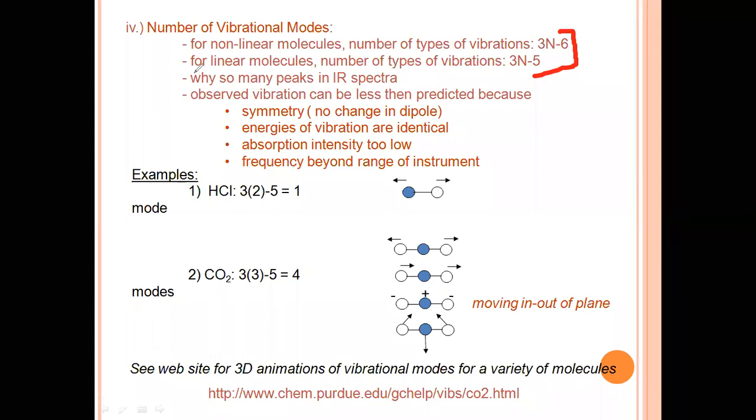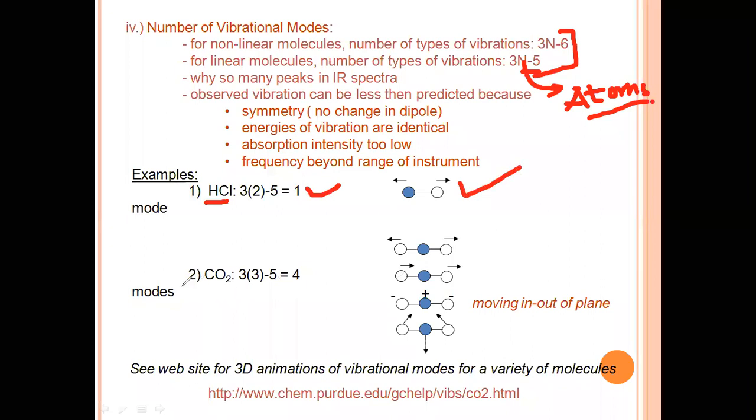So we are mainly concerned with the number of vibrations in non-linear molecules and in linear molecules. We have taken an example of a linear molecule, HCl. According to the formula 3n minus 5, where n indicates the number of atoms, HCl has two atoms. So 3 into 2 is 6, minus 5 is 1. So only one type of vibration.